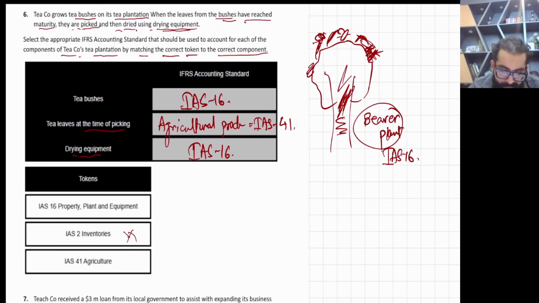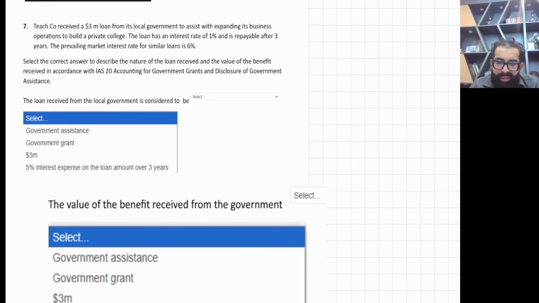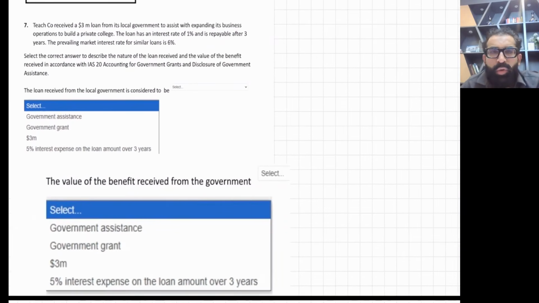Now listen, next thing. This is linked to IAS 20. Hope you guys have studied IAS 20. Listen to me. In IAS 20, you discuss two major things. One is government grant and the other thing is government assistance. Government grant is the economic benefit provided by the government in the form of economic resources, something physically coming to you, some resources, some favor, which can be valued in monetary terms. Like government gives you cash, machinery or something, a piece of land. All these things are government grant.